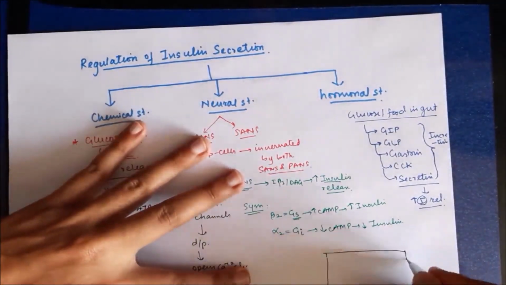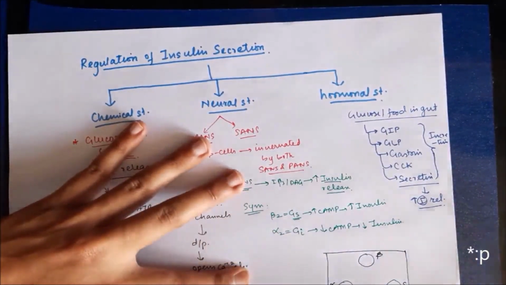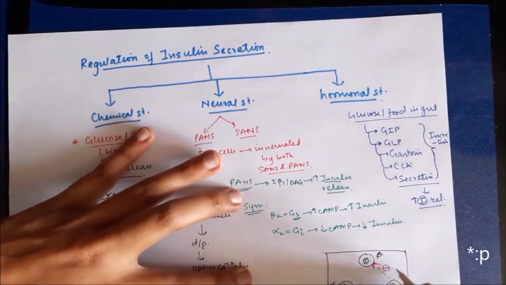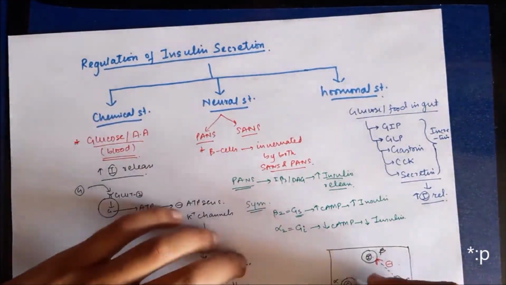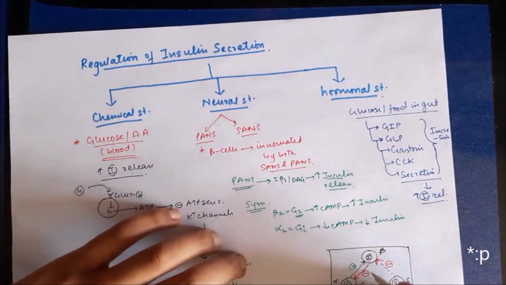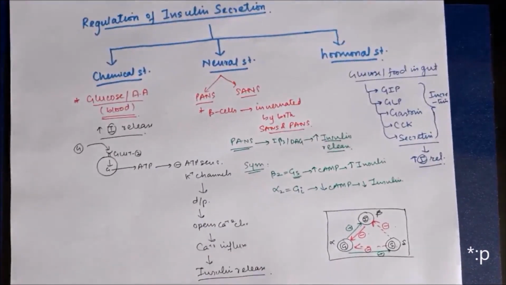In pancreas, different cells are present, like beta cells which release insulin, alpha cells which release glucagon, and delta cells which cause release of somatostatin. Now, somatostatin will inhibit release of both glucagon as well as insulin, whereas glucagon will stimulate release of both insulin as well as somatostatin. On the other hand, insulin will cause decrease in release of glucagon. So that's how these hormones control the release of each other in pancreas.